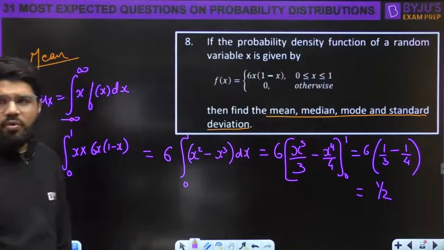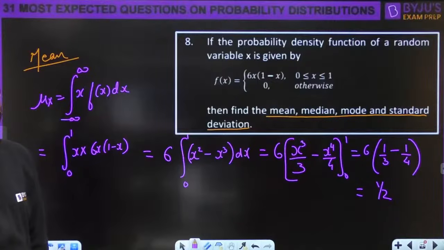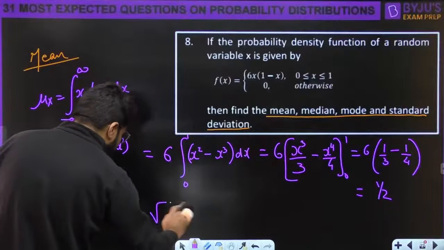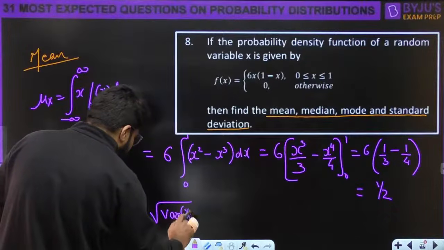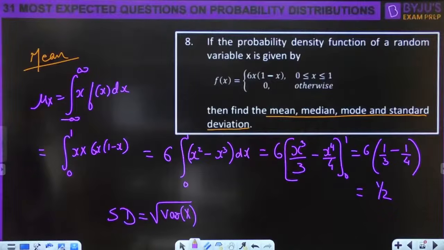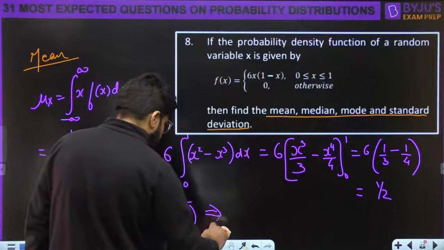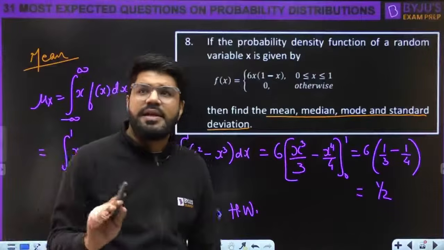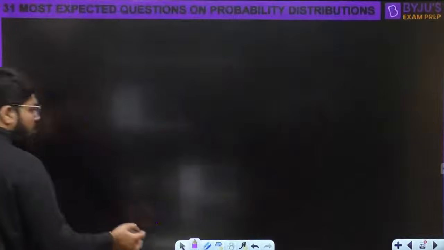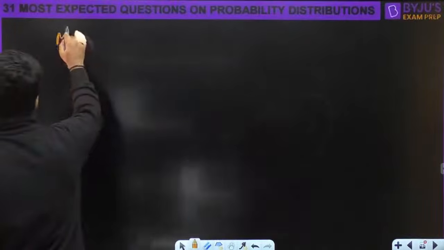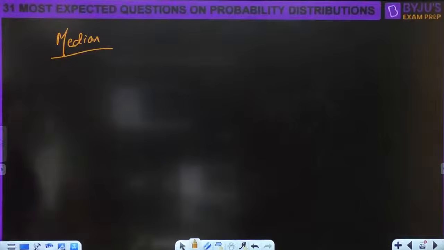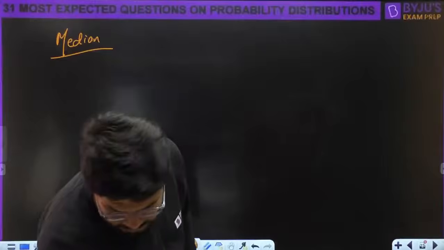Now let us come to the median and mode. Standard deviation also you can calculate, and standard deviation is nothing but square root of variance. That thing we already know. I will give you this as homework. Let us learn the new things, that is the median and mode. You could have calculated the mean by yourself, but there is a simple reason we are discussing the mean here.